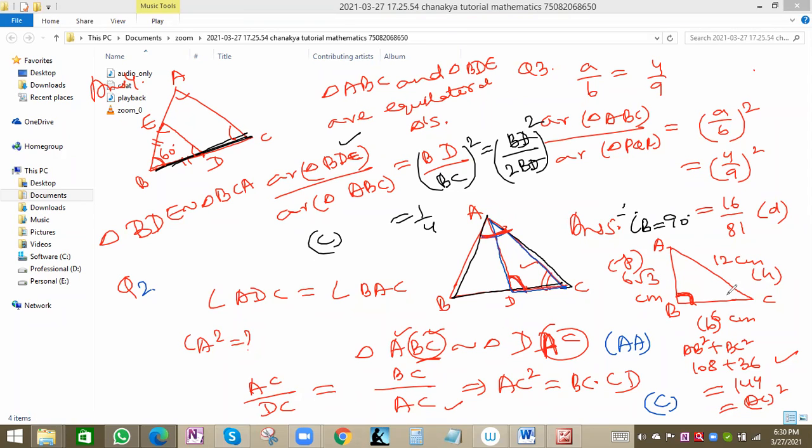BC square will be 36, 108 plus 36 is 144. 144 is 12 square, that is AC square. That means AB square plus BC square equals AC square, hence angle B will be 90 degrees. So for the fifth question, option D.